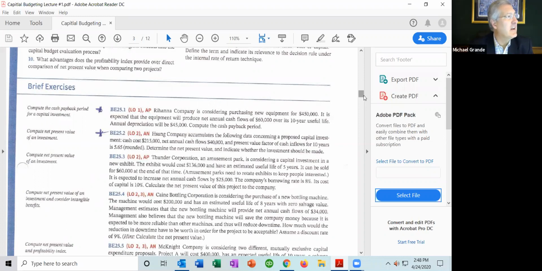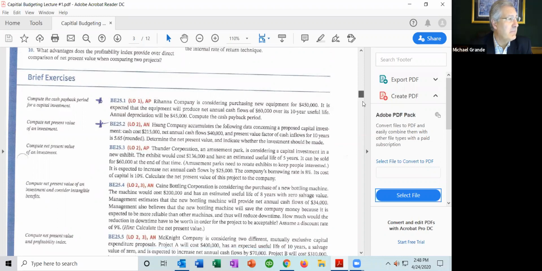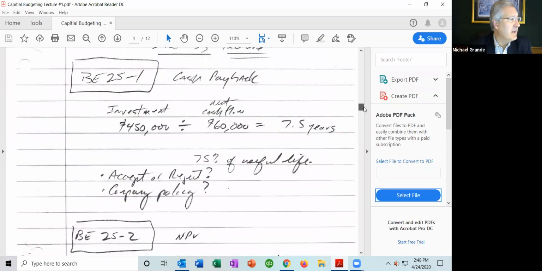So again, Rahana Company is considering purchasing new equipment. That's a capital investment for $450,000. It is expected that the equipment will produce net annual cash inflows of $60,000 over its useful life of 10 years. It simply says compute the cash payback period. So I have that calculation right here.